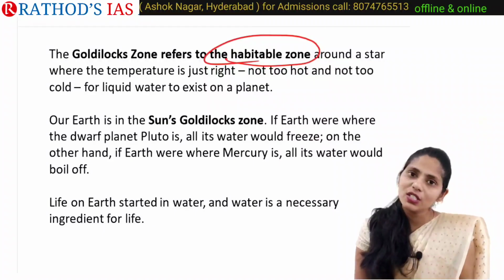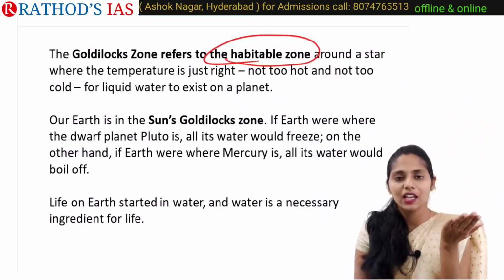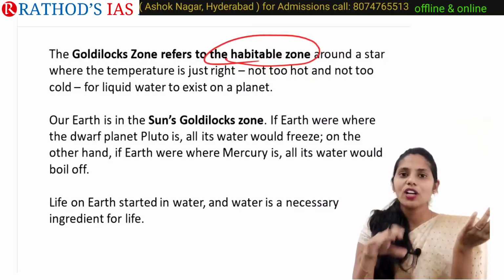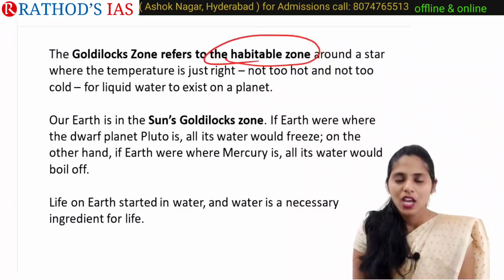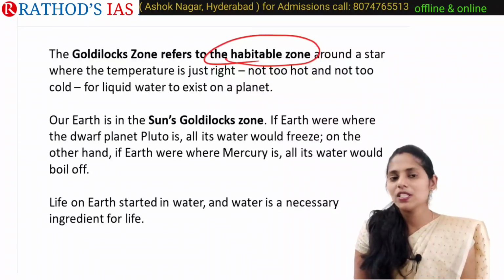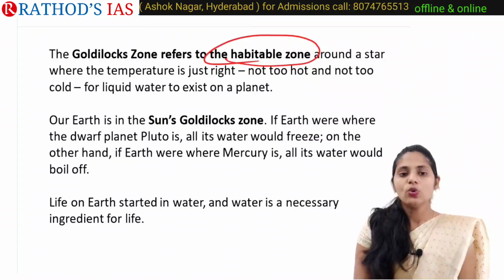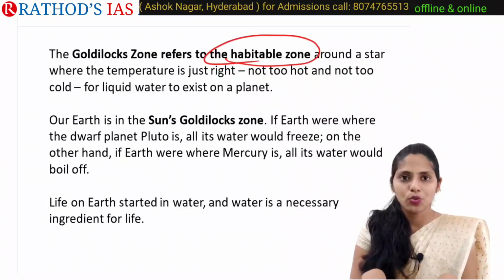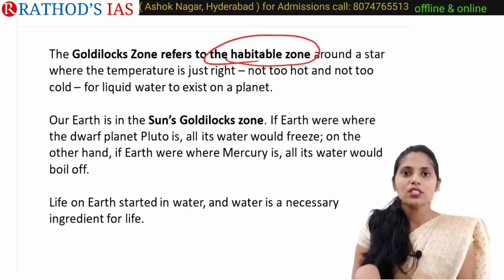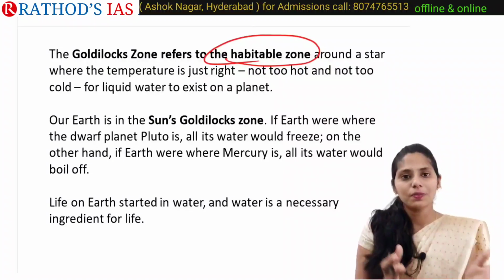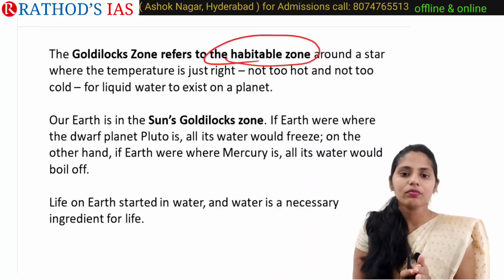For example, if the temperature is very high, water boils and will be present in vapor form. If the temperature is very low, water will freeze and be present in ice form. So Goldilocks zone means in this area the temperature is just right, so we can see water present in liquid form.